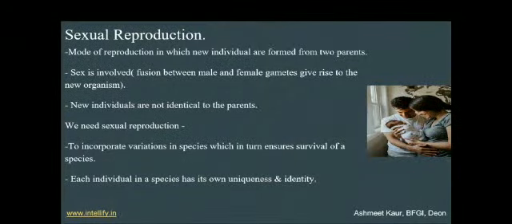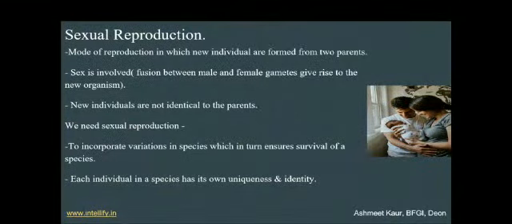So why do we need sexual reproduction? This helps to incorporate variations in the species, which in turn ensures survival of the species. As variations come into the species, these naturally selected variations help us to survive in the coming environment.